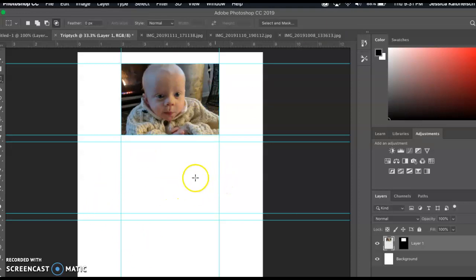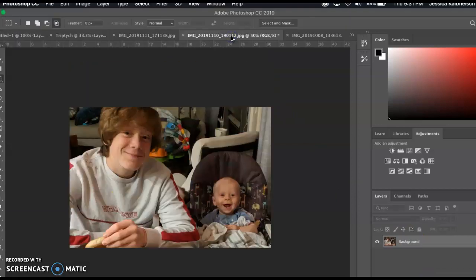So what I noticed is if it is not allowing you to paste it, you need to be intentional with which layer you select. So if you're going back into another image, you need to make sure you are selecting the background or whatever it's showing up as. So make sure you click here and allow it to be selected. And again, you're going to hit Control or Command A, Command C.